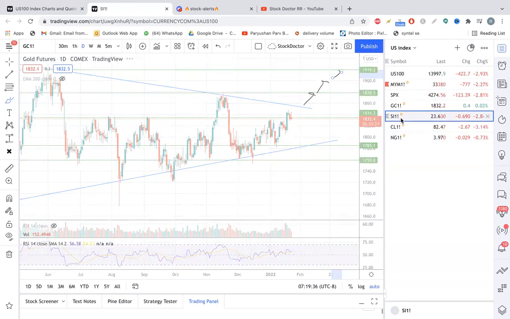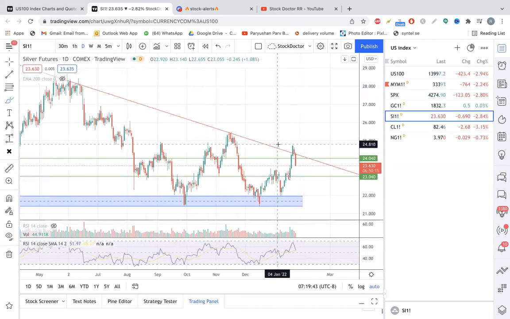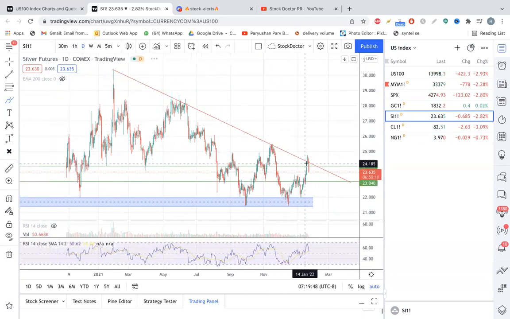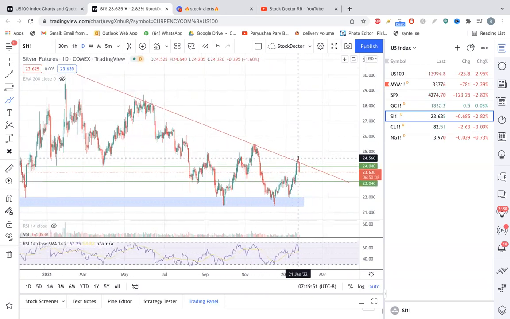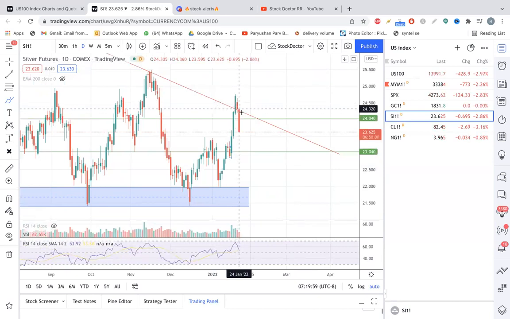Now let's talk about silver. For the silver, if you see here, silver broke the long-term resistance. Okay, if you see here, 3 days back, it tried to close above $24.75, but immediately on the next day, it went down, and today it again came down, right? Means it didn't manage to close above $24. So currently for the silver, $24 is the resistance.